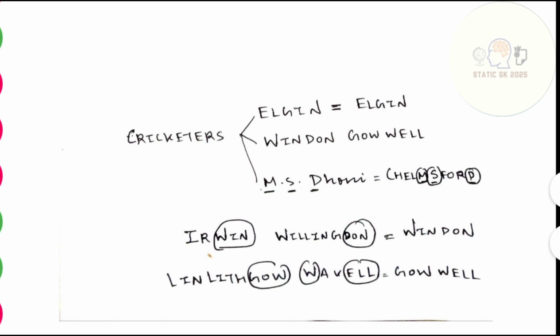Then MS Dhoni. From MS Dhoni, we get the Viceroy Chelmsford. How? The trick is we have MS here and we have D here. So with that it forms MSD. So MS Dhoni will be the correct thing.